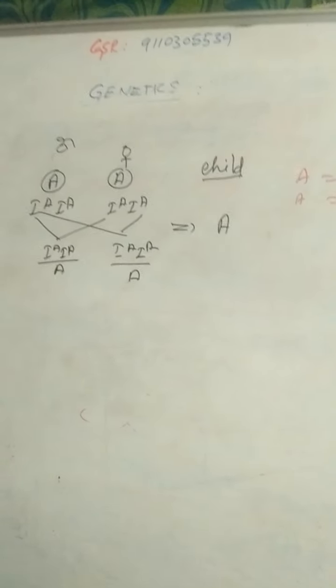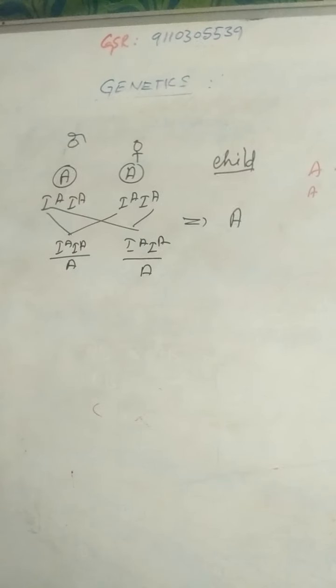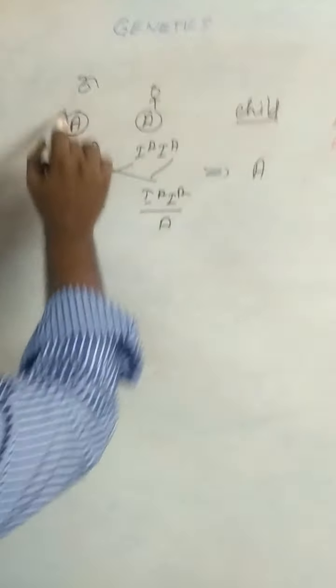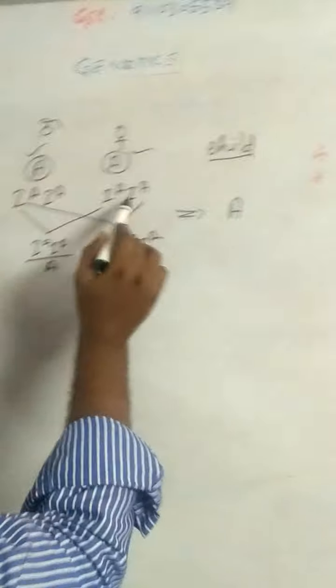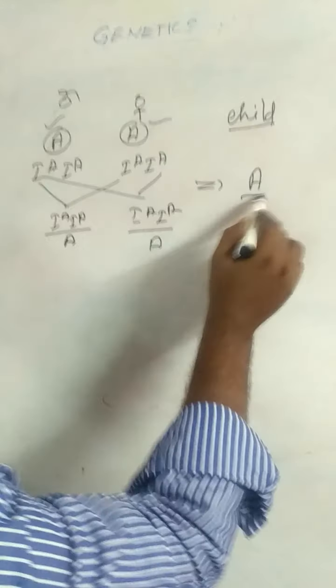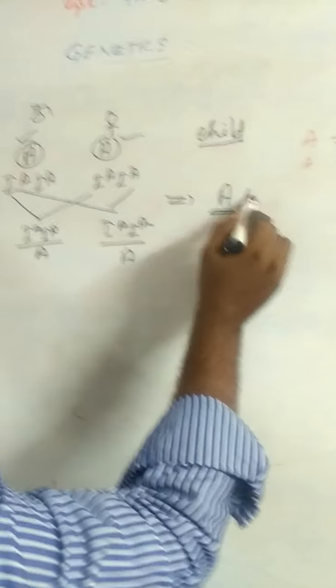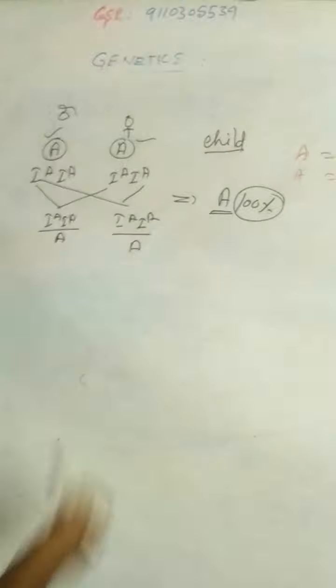A into A gives rise to A. If both the parents, father and mother, are homozygous A, result is A. That means 100% offspring are A blood group.